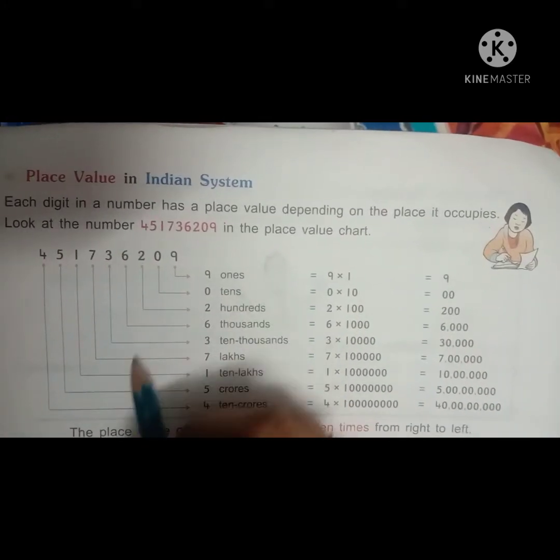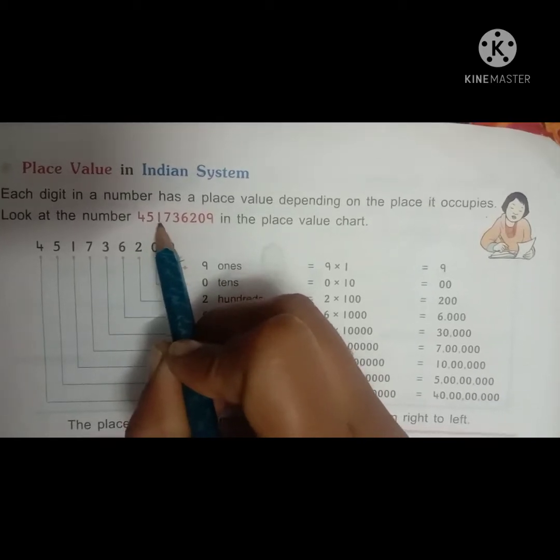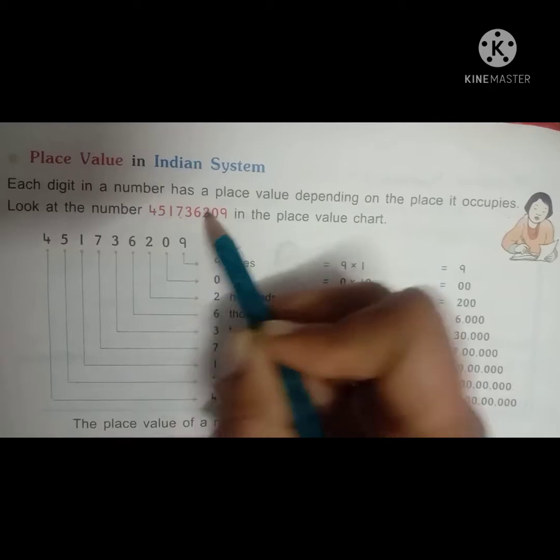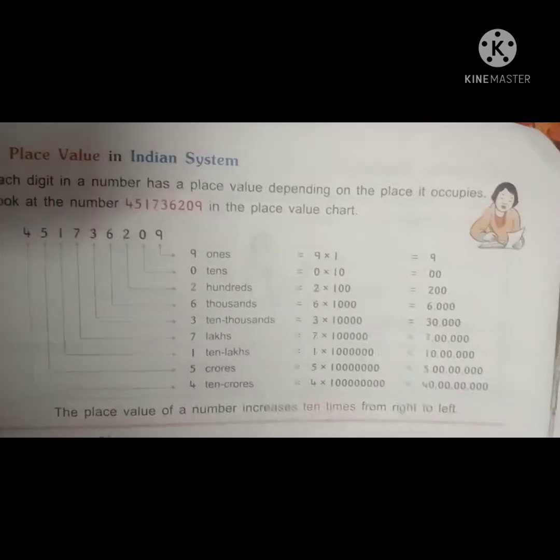Look at the number here. What is the number? 45 crores 17 lakhs 36,209 in the place value chart. This is the place value chart.